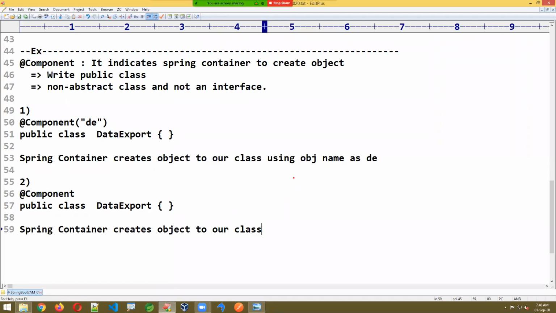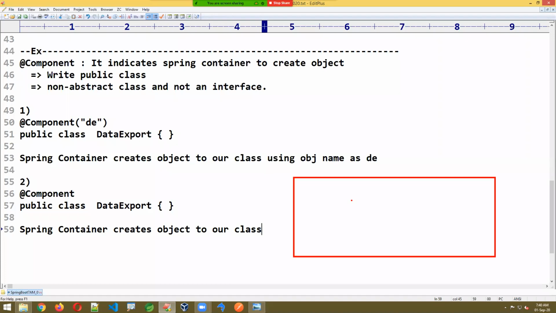Here the Spring container creates the object, but you did not give an object name. Listen, if you did not give an object name, the class name's first letter is taken as lowercase, a small d, and that is the object name.